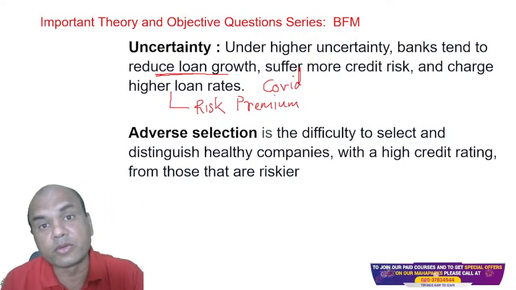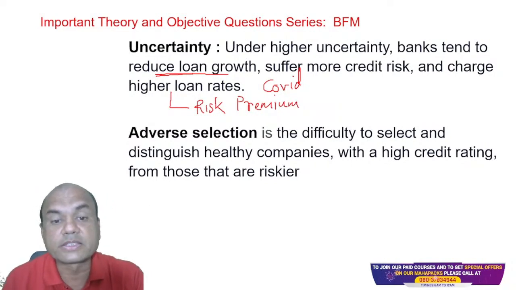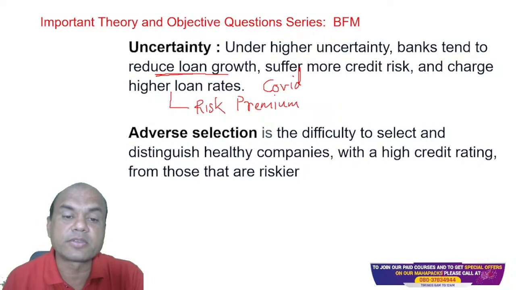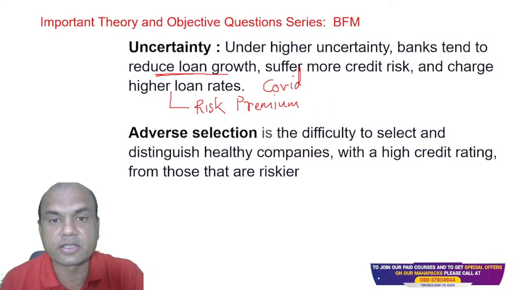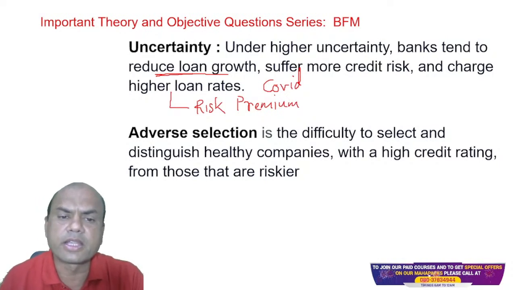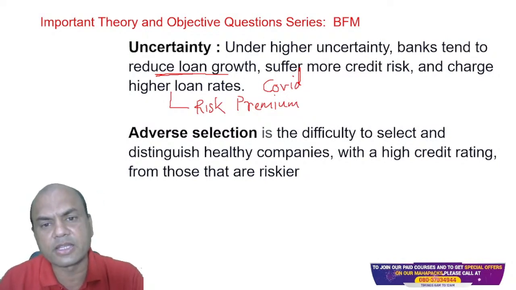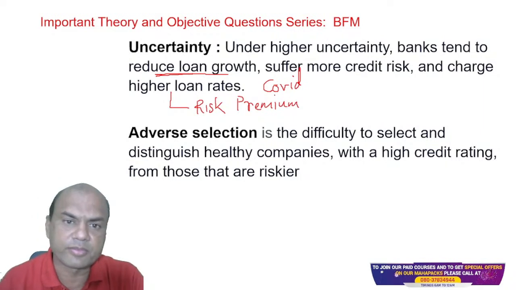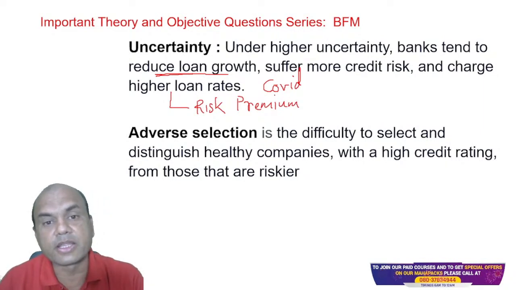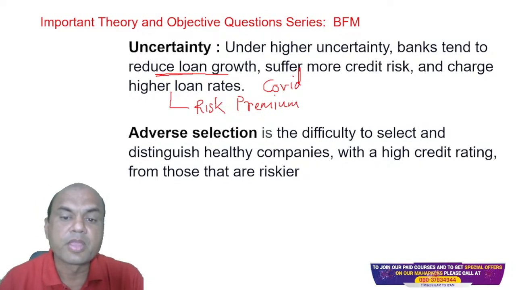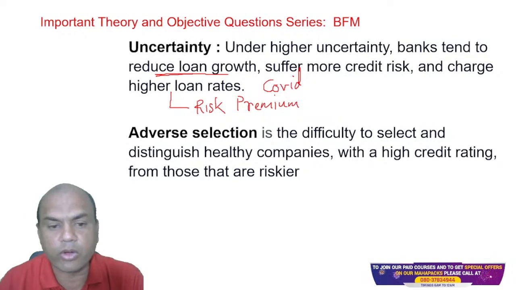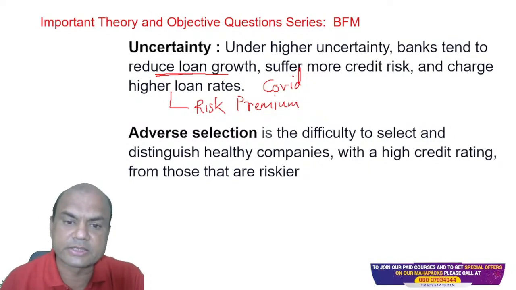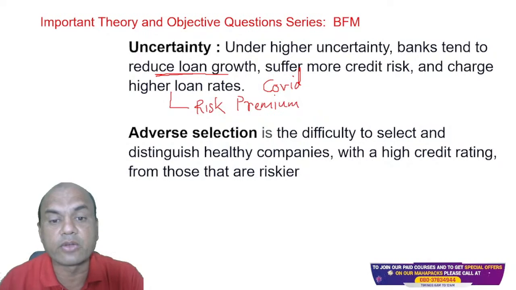Like we have CIBIL, then we have CRISIL. All these companies give ratings to various companies. These private rating companies give ratings to private players like Reliance or Tata, the big players, but ratings can be given to smaller companies also. So the difficulty to select a healthy company from the riskier company is known as adverse selection.